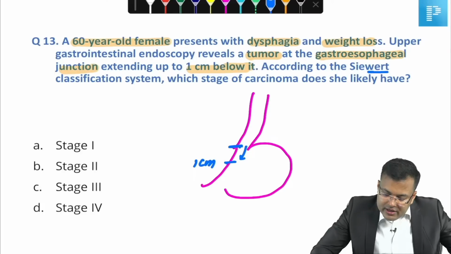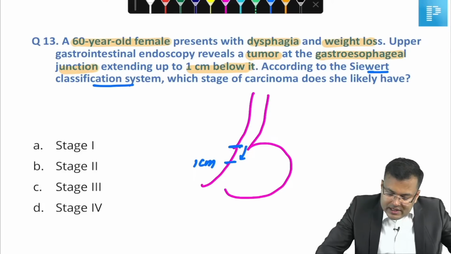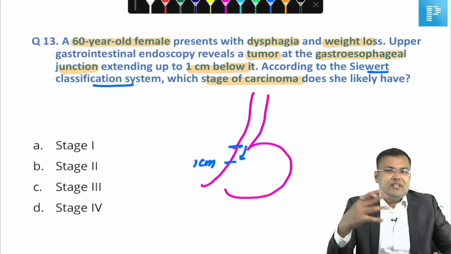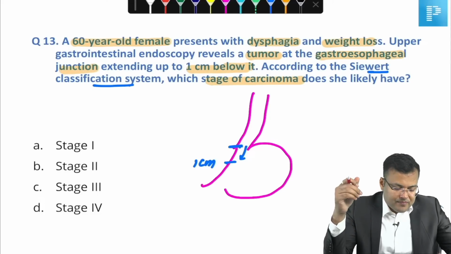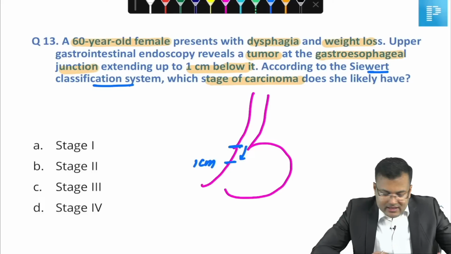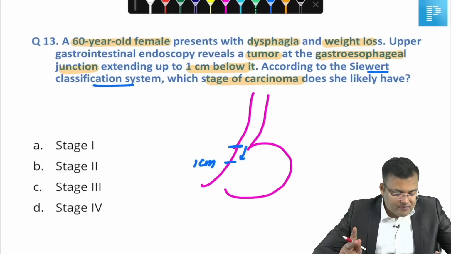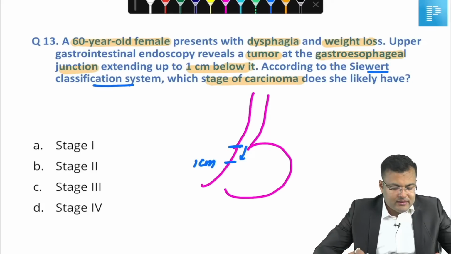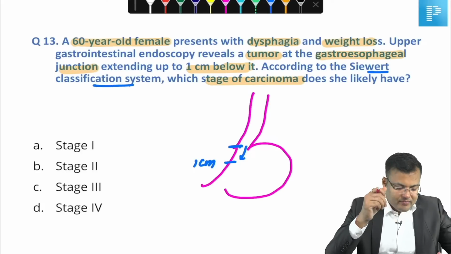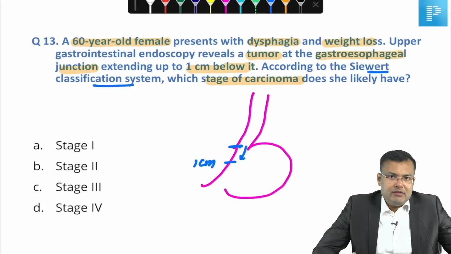Clear? According to the Siewert classification system, what is the type? It is type 1, type 2, type 3. Which one? Let me see who is going to mark the correct answer. Sandeep Chaudhary, very good. Only one person is correct. Soumyajit Mandal, 2 people. Third, Rahul. Okay guys, only 3 people are correct. Sophia. Now let me discuss what is the Siewert classification.